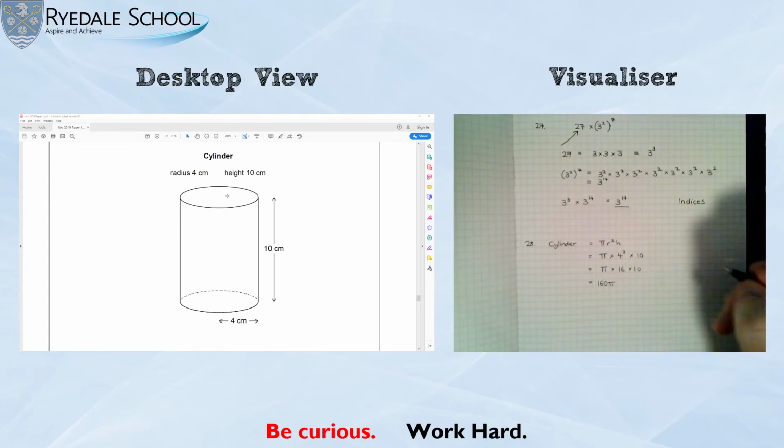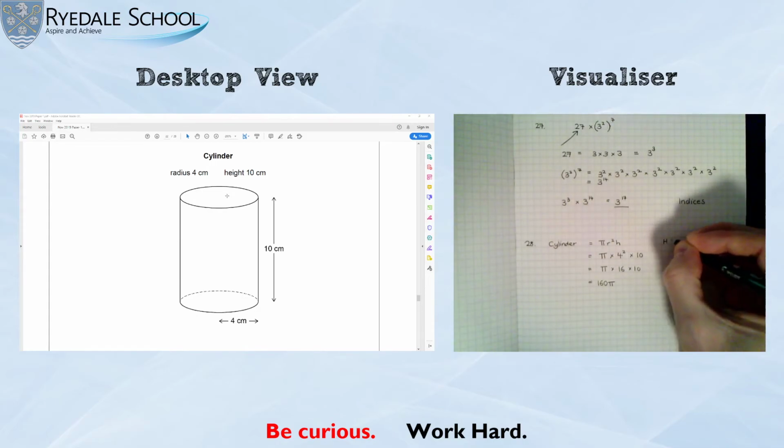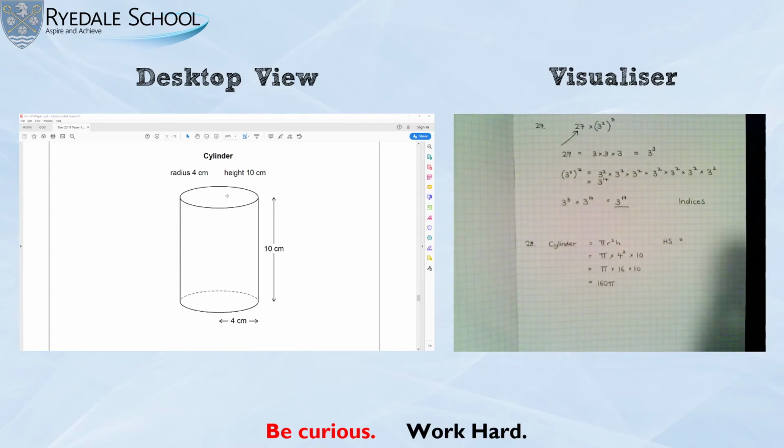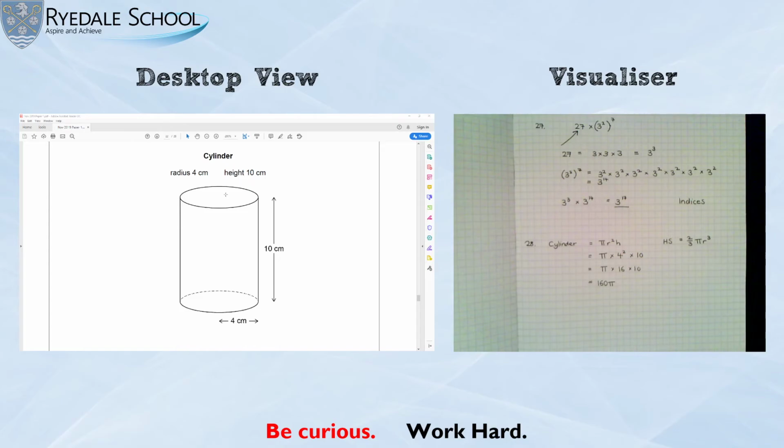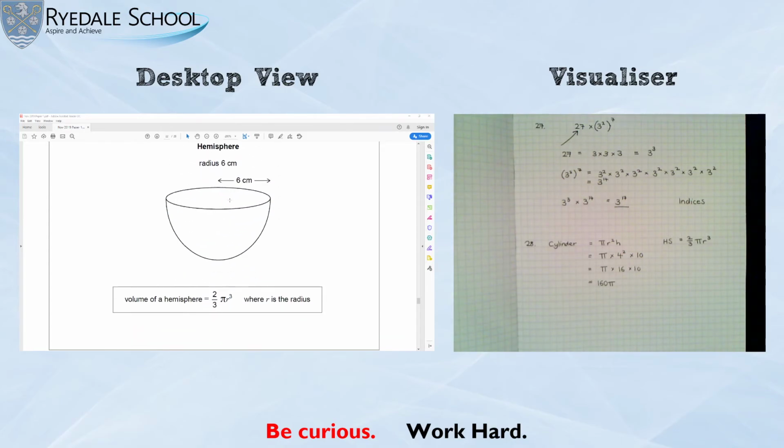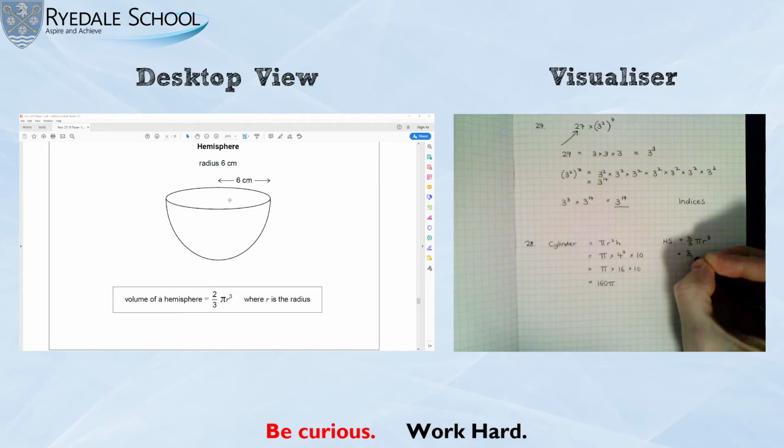For the hemisphere, we are given the formula. So I'll put HS for hemisphere. And the formula was 2/3 pi r cubed. Okay, and we are given that the radius is 6. And again, you might be thinking, how can I do this without a calculator? So I'll try and show you. Okay, we have to do 2/3 times